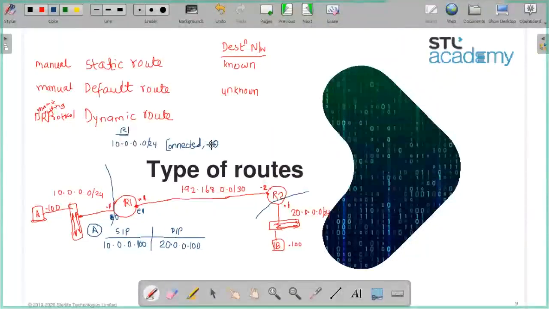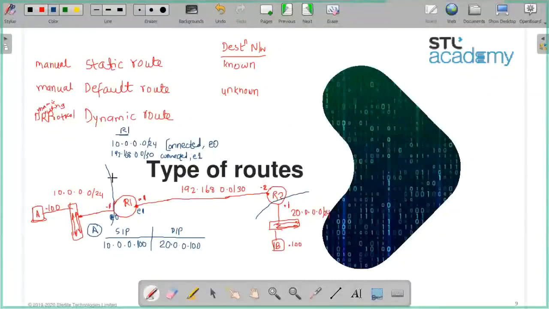So metric will be 0, right? Some vendors show it, some vendors do not show it, okay? So let's say we keep it this way. Second entry will be 192.168.0.0/30. It is also connected, on interface E1. Is this route entry clear?